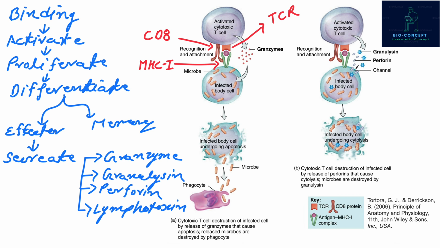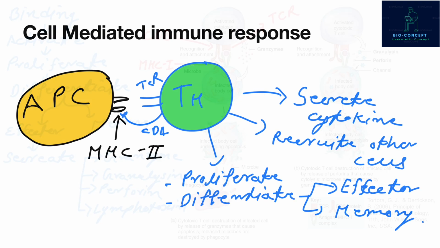Cytotoxic T cells may also destroy target cells by releasing a toxic molecule called lymphotoxin, which activates enzymes in the target cell. These enzymes cause the target cell's DNA to fragment, and the cell dies. T helper cells recruit other cells to the infected area and activate them.